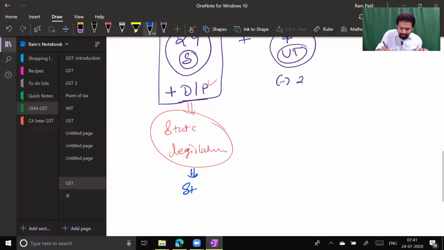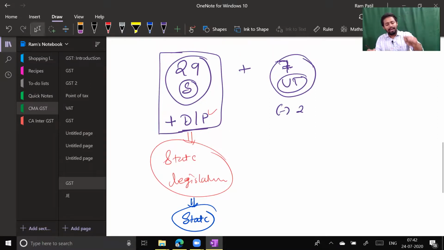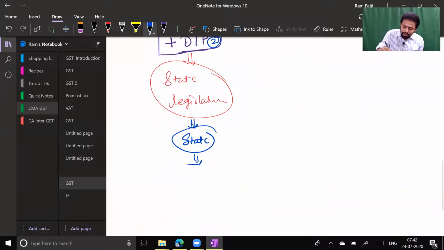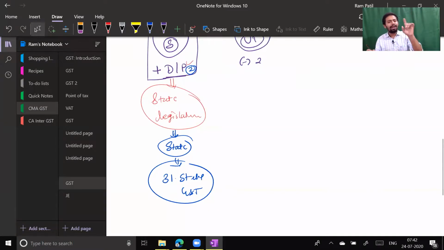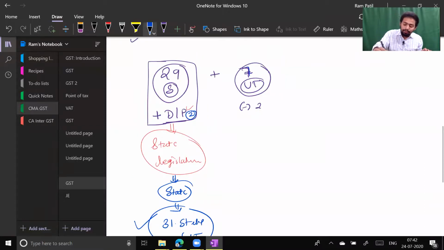So in GST law, we call them state. 29 plus 2 union territories, we call them state, and therefore we are having 31 state GST laws. See, practically we were having 29 states in India, but when it comes to the Act, we are having 31 state GST Acts, and for the balance 5 union territories.